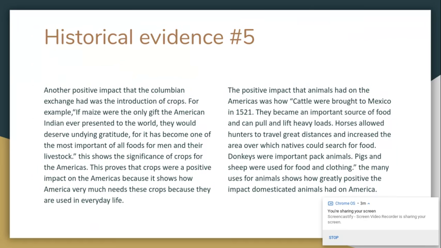Another positive impact that the Columbian Exchange had was the introduction of crops. The positive impact that animals had on the Americas was how cattle were brought to Mexico in 1521. They became an important source of food and can pull and lift heavy loads. Horses allow hunters to travel great distances and increase the area over which natives could search for food.